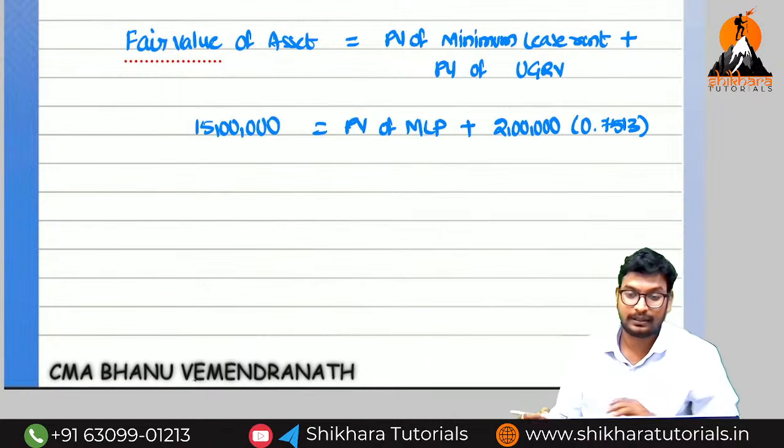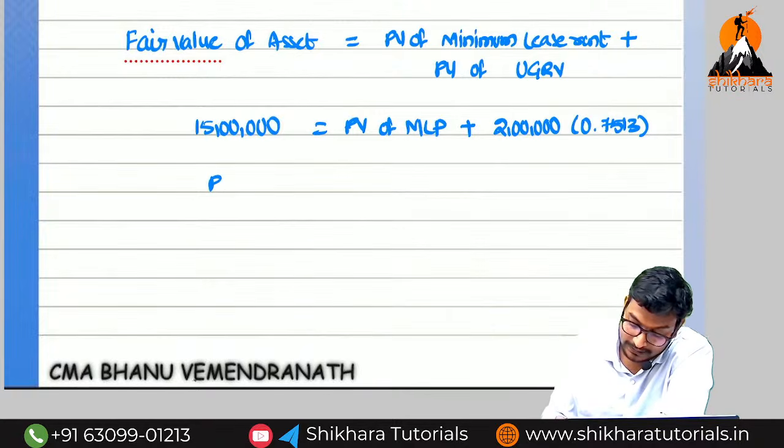0.7513. Are you getting the point? So now we can easily calculate the present value of MLP.